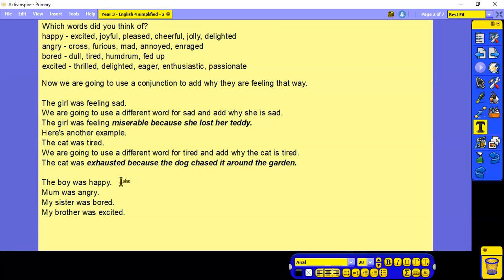Can you try the same with these 4 sentences? The boy was happy, Mum was angry, my sister was bored, my brother was excited. Pause whilst you have a try.